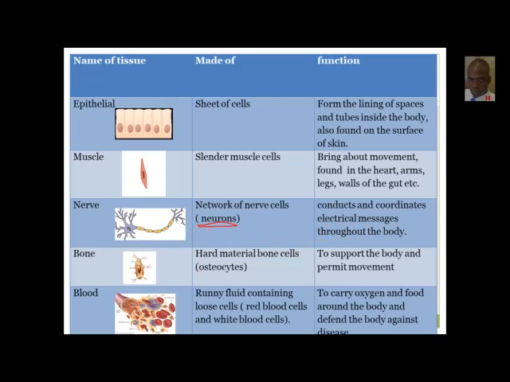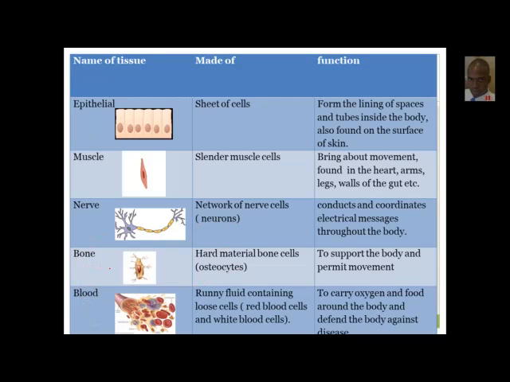So when you hear about a neuroscientist, you know that is a scientist that deals with nerve cells. When you hear about neurology, you know that it is the study of nerve cells, right? So the neurologist is a doctor who specializes in nerve cells. Sometimes, or most times, the words actually tell you what is happening in this field, right?